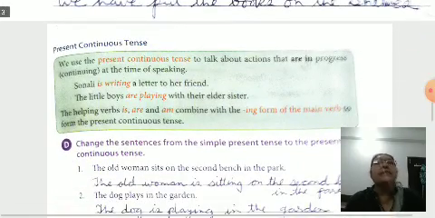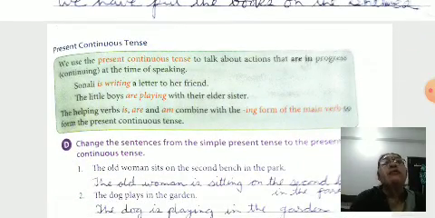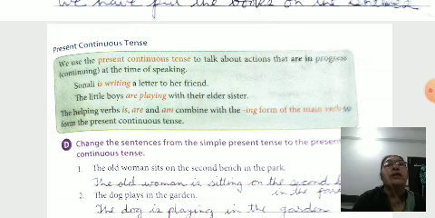Okay, as per present continuous tense. We use the present continuous tense to talk about actions that are in progress, continuing at the time of speaking. Sonali is writing a letter to her friend. The little boys are playing with their elder sister. The helping verbs is, are and am combine with the ing form.